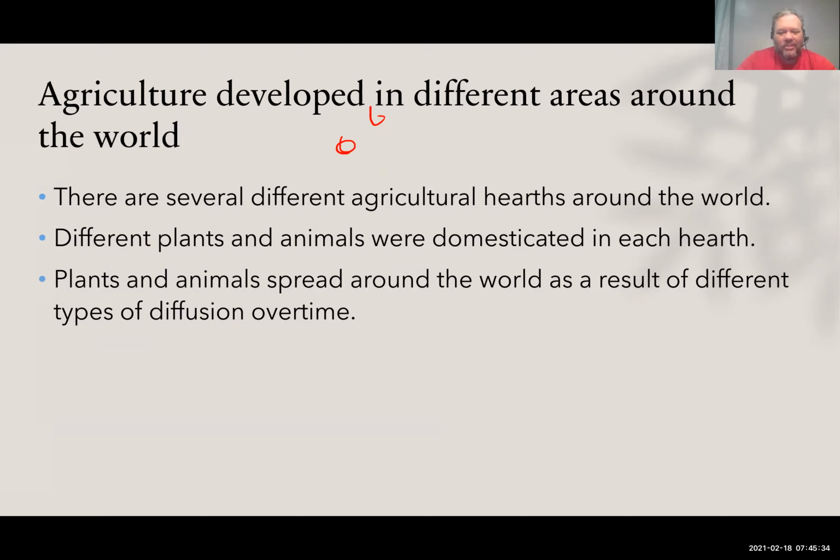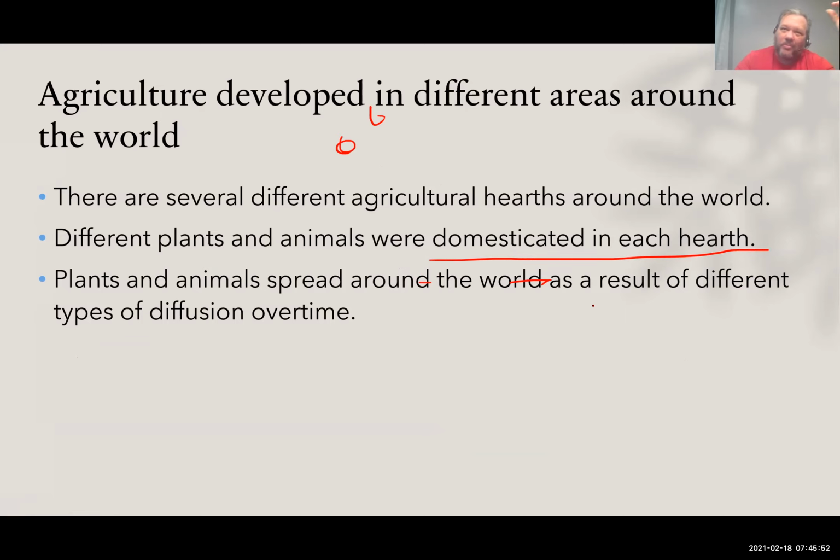Let's look at some of our basic points here. There are several agricultural hearths around the world. There are four that I mentioned earlier that you definitely need to be familiar with. Different plants and animals were domesticated in each hearth, and we're going to look at each one.